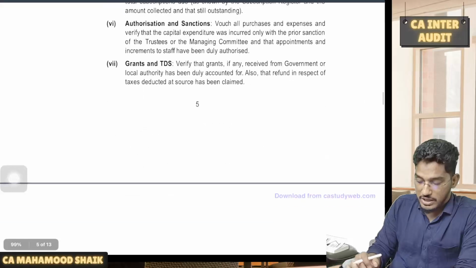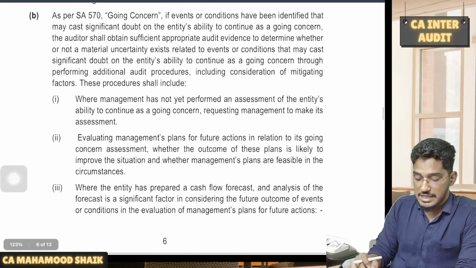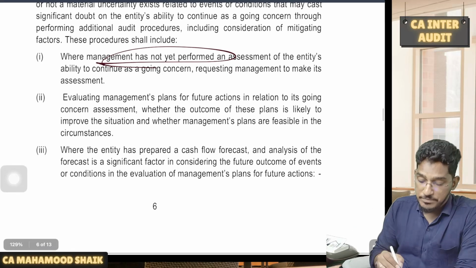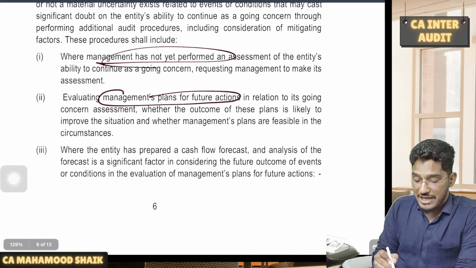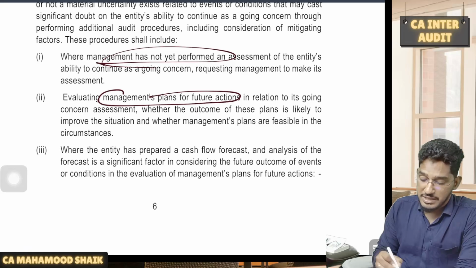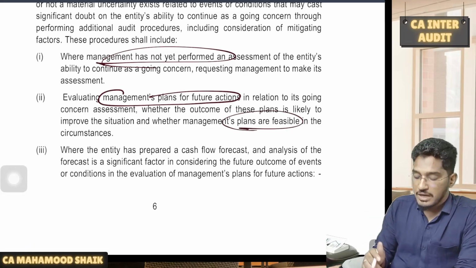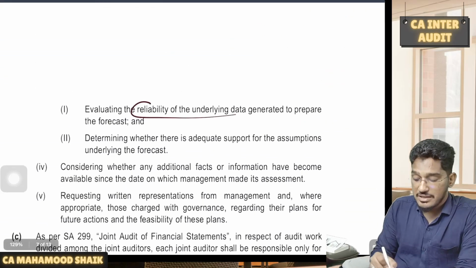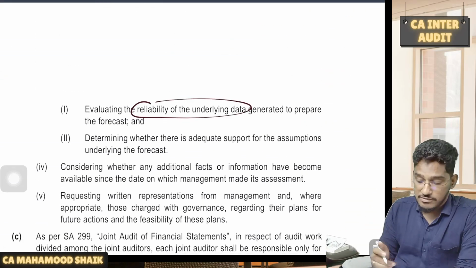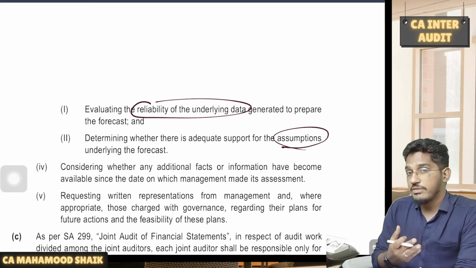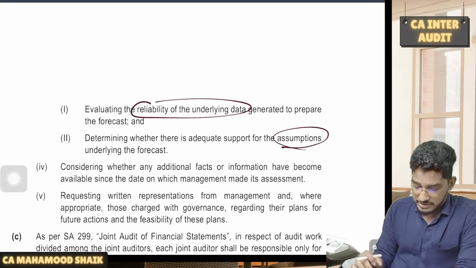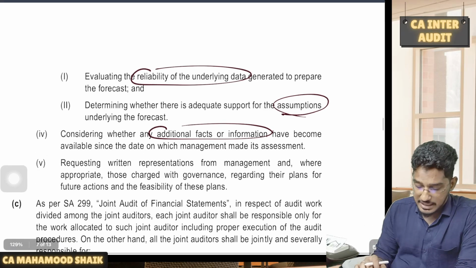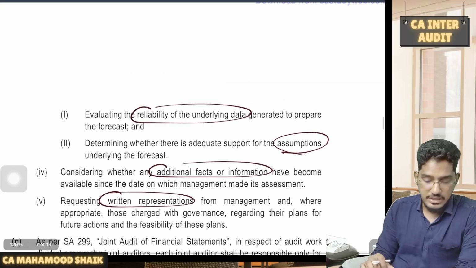So what are the extra procedures you are required to perform if you find any event or condition which cast doubt on going concern? Like if the management has not yet performed an assessment, ask them to do the assessment. Ask the management what their plans for future action are. Not just that, you have to check the feasibility, how far these plans are feasible. Ask whether management has prepared any cash flow forecast. If they have prepared the cash flow forecast, understand the reliability of data, on what basis they have prepared it, and whatever assumptions they have made for the forecast, whether there is support for that, and whether any additional facts or information have come to the auditor's knowledge after management did the assessment. Also you need to request written representations.